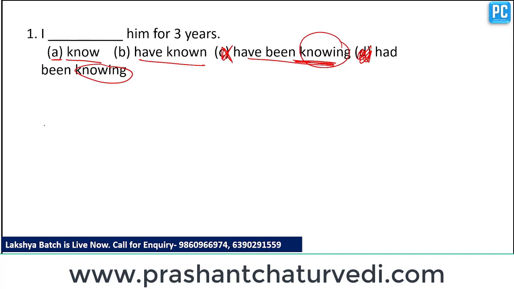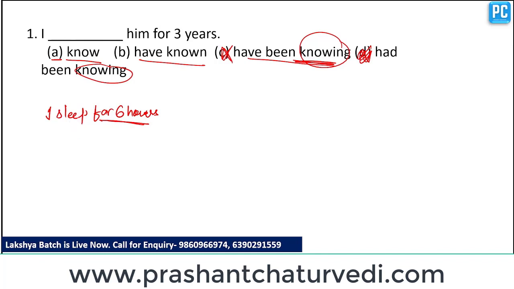So whenever we use a duration of time with any type of indefinite tense, like if I say I sleep for 6 hours, it means that I always sleep for 6 hours. Clear?